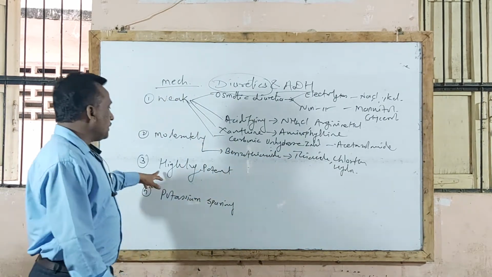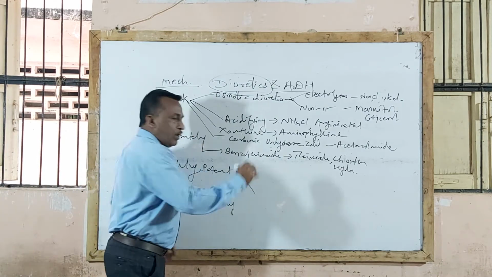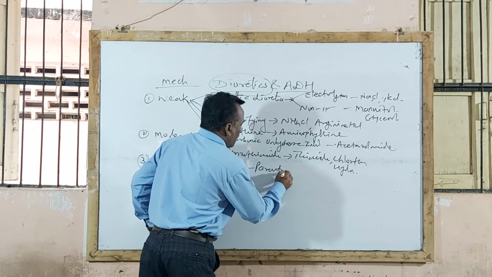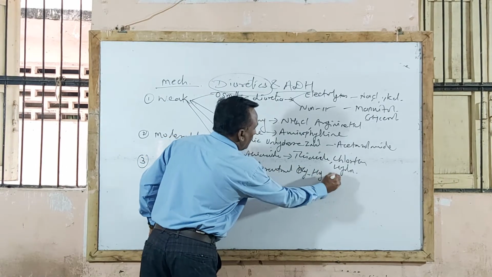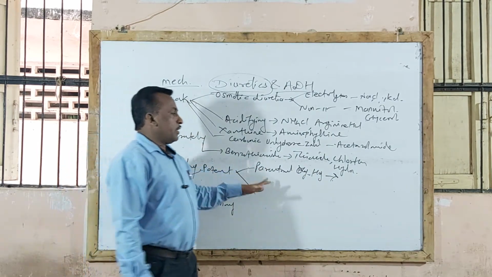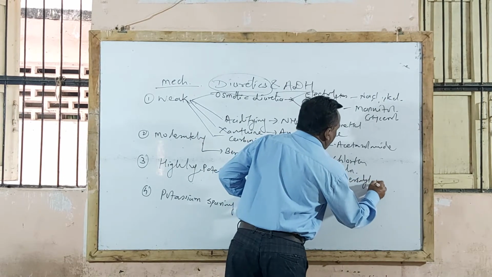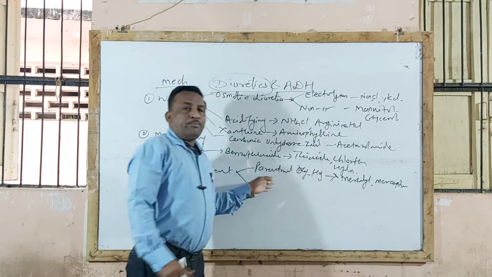Third type is highly potent diuretic agents. Here again there are 2 types. One is parenteral organic mercurial compounds. Chemically they contain mercurial compounds given by parenteral route. Examples are mersalyl and mercaptomerin, given by parenteral route.